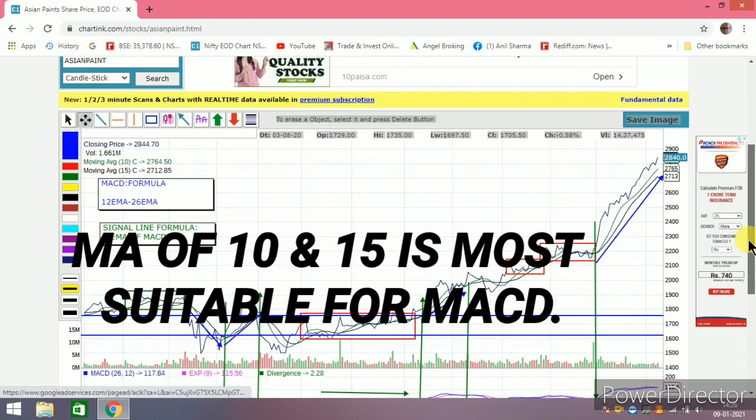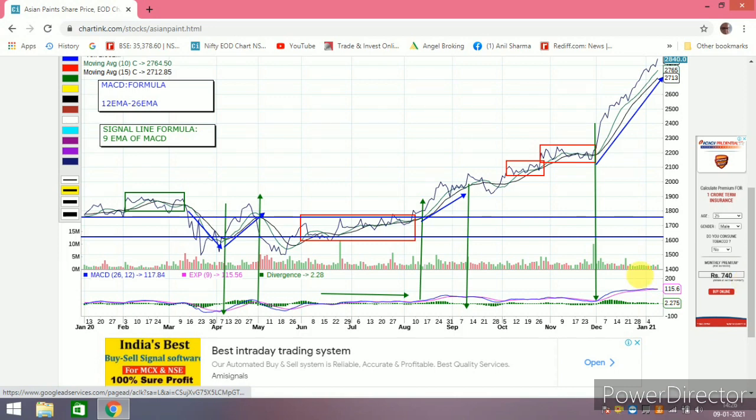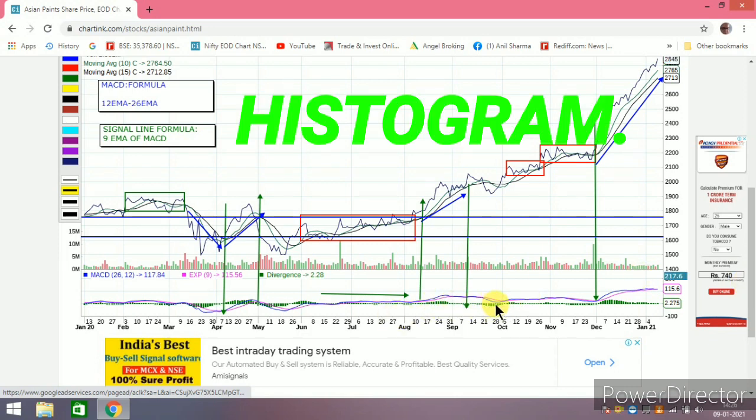Then friends, we see the two things I just want to explain, what is this green. Friends, this green is known as the histogram. The moment this green is up, there will be a cross and you can accordingly buy. You can see here the first, and the reading is here. So the moment it gives a cross, you can give a buy signal, and then at the top also you will find the matching prices. So at the cross, this histogram is 0. Similarly at the top of it also it is 0, because the next one coming is down the line, down the